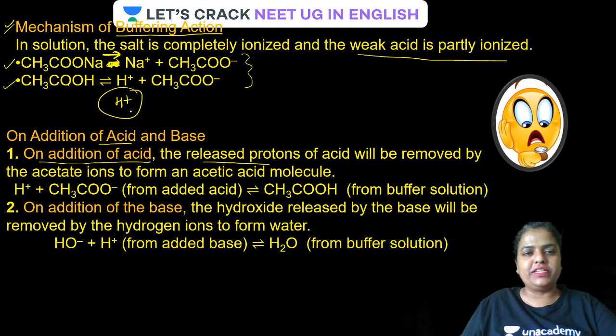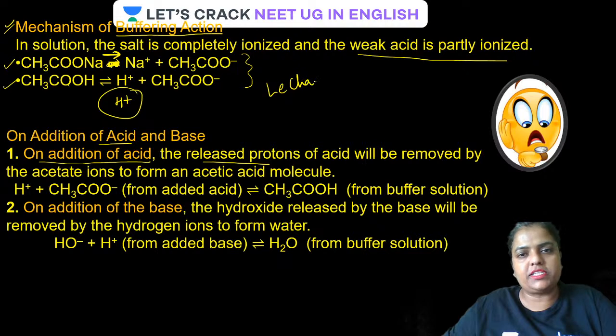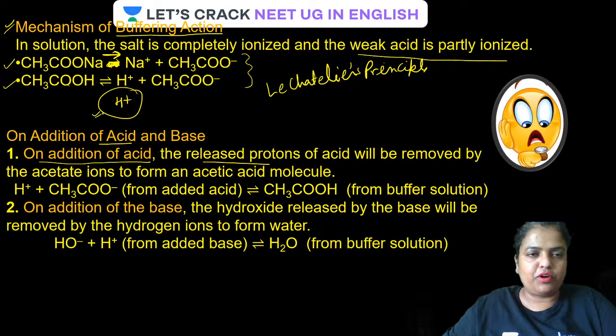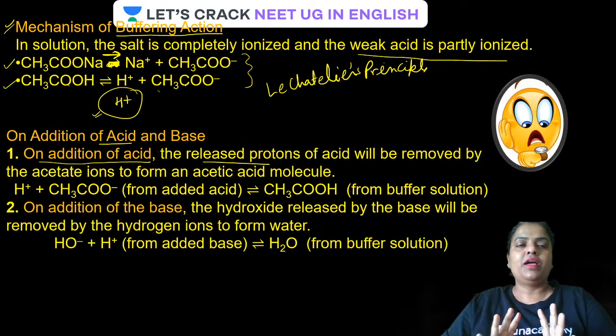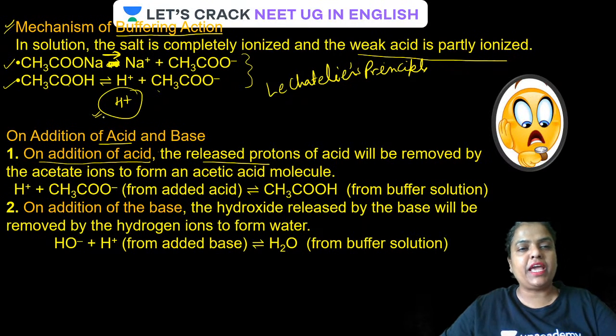So acid is going to release H plus. The released proton of acid will be removed by the acetate ion. What is going to happen? Excess H plus ion is there on the product side. Le Chatelier's principle says that on addition of a small amount of acid, H plus, the equilibrium will shift in such a direction so that there should not be any effect of the H plus ion added to the solution.